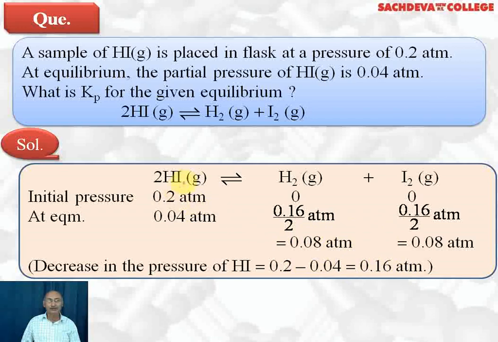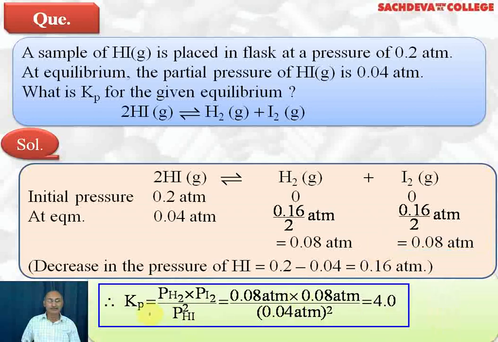If 2 moles of HI decompose, 1 mole of hydrogen is formed. It means 0.16 divided by 2 atmosphere is due to hydrogen and 0.16 divided by 2 atmosphere is due to iodine. So the partial pressure of hydrogen will be 0.08 atmosphere, iodine will also be 0.08 atmosphere.